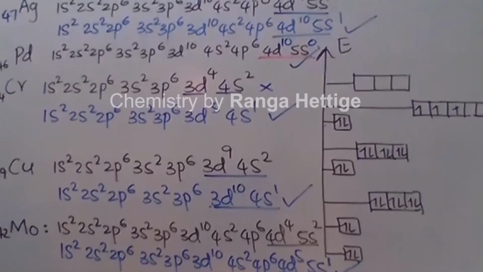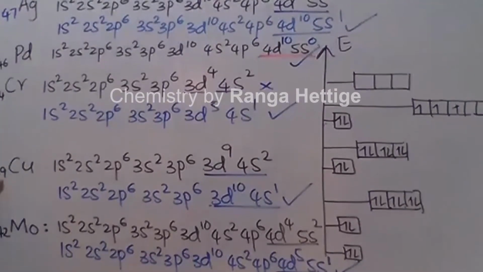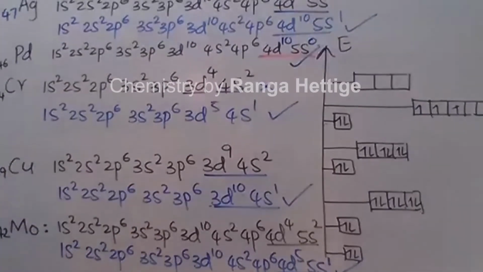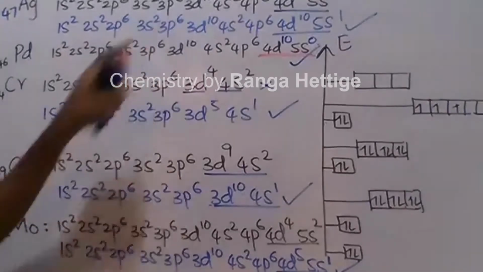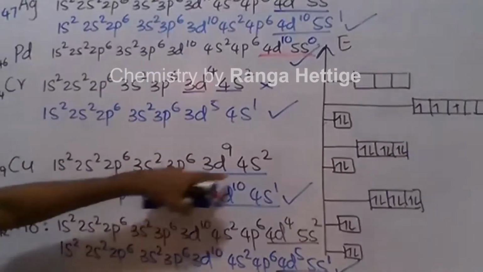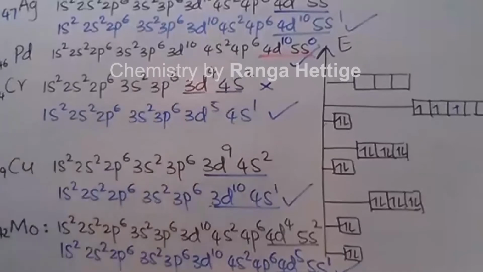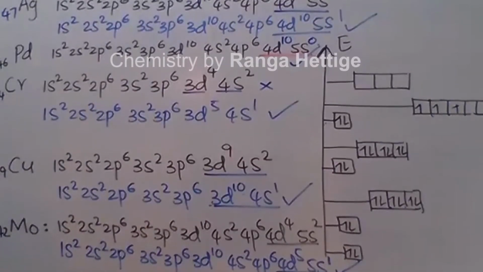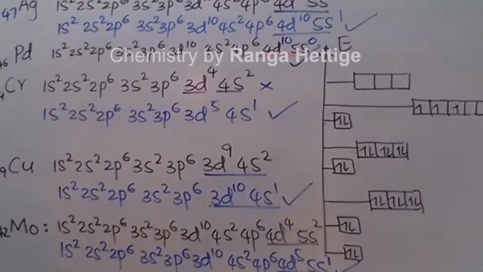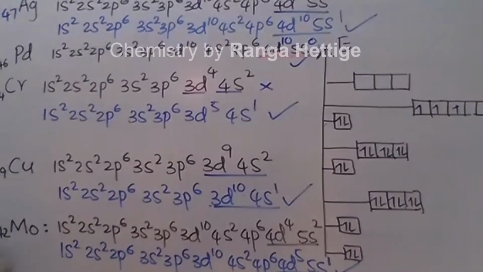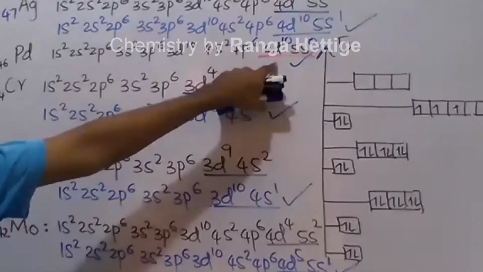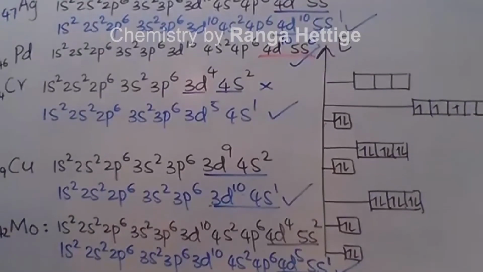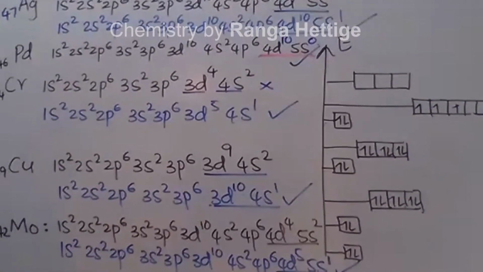Now you will ask the question, what about nickel? Before copper, nickel when you write, it is 3d8, 4s2. But in nickel, that rearrangement does not occur, because the 4d, 5s gap is different from the 3d and 4s energy gap. So in palladium, that rearranged configuration is the actual one, not 4d8, 5s2, but in nickel, 3d8, 4s2 is there.